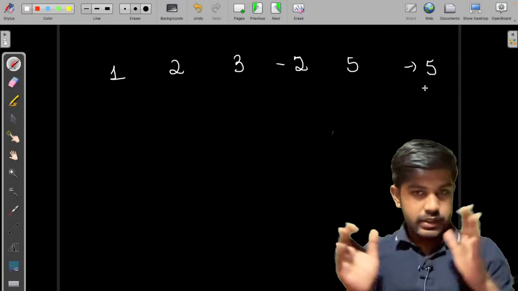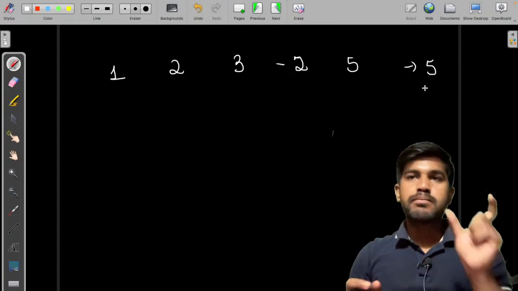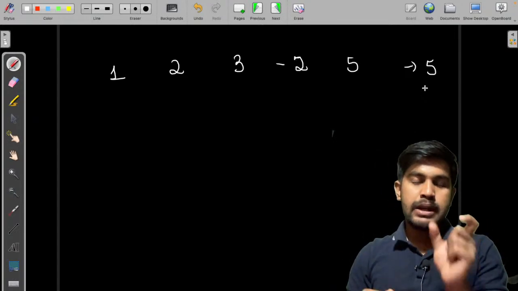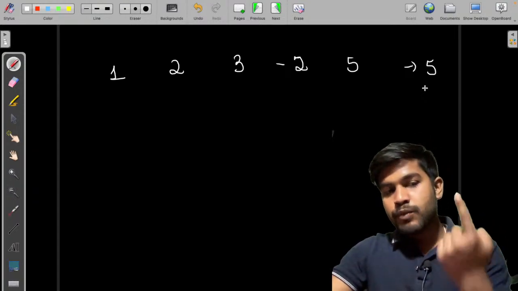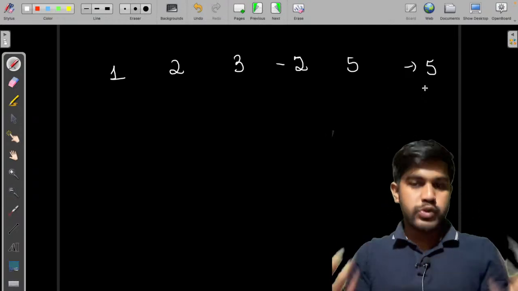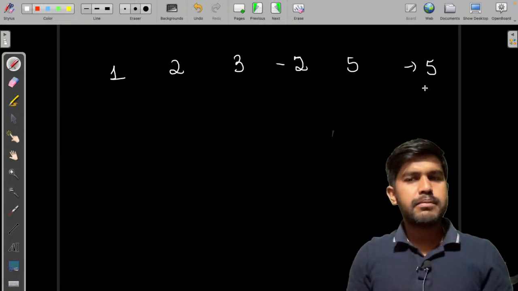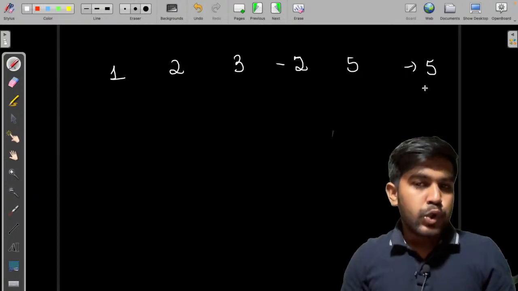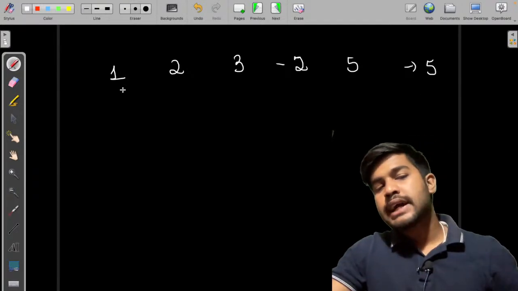The largest subarray can be the whole array itself, and the minimum number of elements in a subarray can be 1. So it can vary from 1, 2, 3, 4 and 5. Suppose this question is given to you in the interview and you already know Kadane's algorithm, but you need to start with the brute force approach first. So the smallest one would be 1, so we would start considering that.